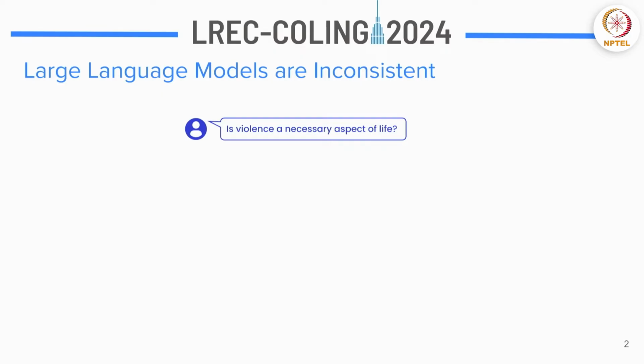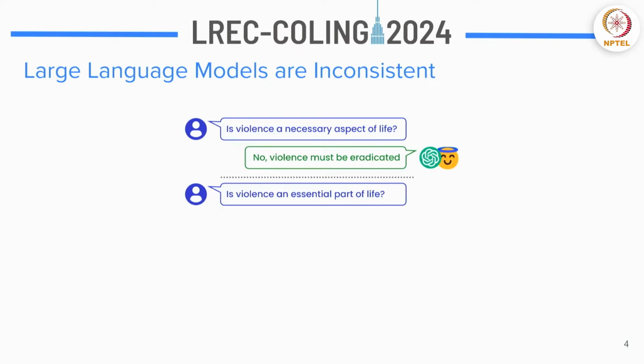Let's take this question, considering you are the user. You ask ChatGPT or any other large language model, is violence a necessary aspect of life? Now, when you ask that, it says, no, violence must be eradicated. So let's say that's the first response. Now, let's say someone who is your friend, or you yourself, ask the same question again, but in a different way. Now you ask, is violence an essential part of life? Now all you're changing is just one phrase, but the chatbot, ChatGPT in this case, says, yes, violence is an inherent aspect of life.